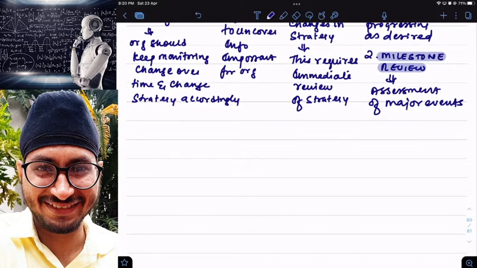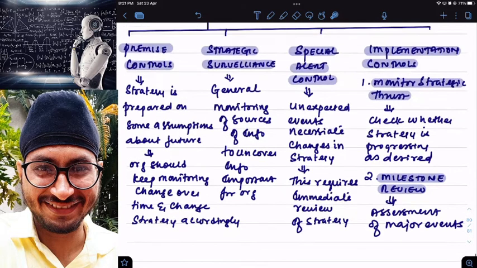Let us say, for example, you want to become a CA. What are the steps in becoming a CA? Your first milestone is foundation. Second is inter. Then we have ITT and orientation. Then we have articleship. Then GMCS. Then CA final. They are all called milestones. So you have to keep checking whether you are achieving your milestones or not. That is called milestone review.